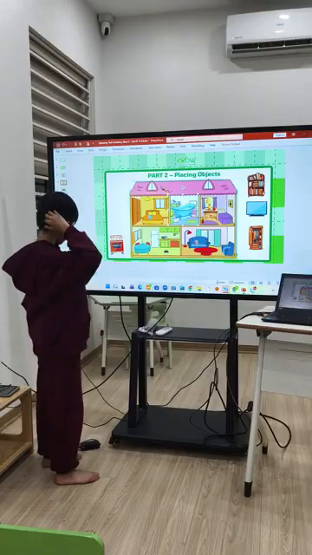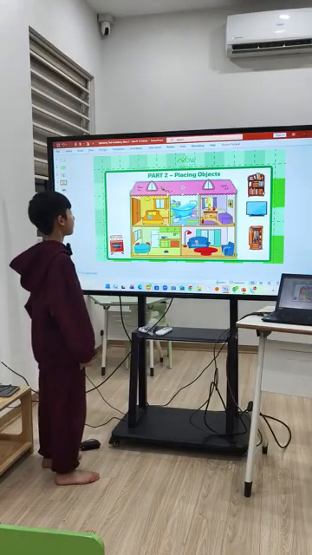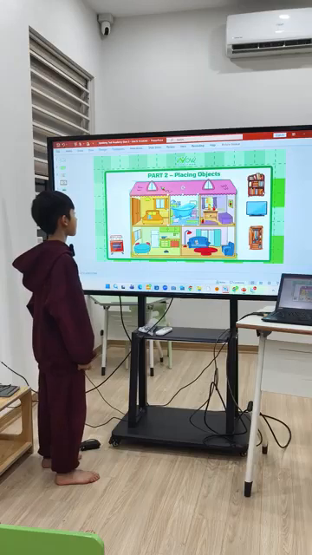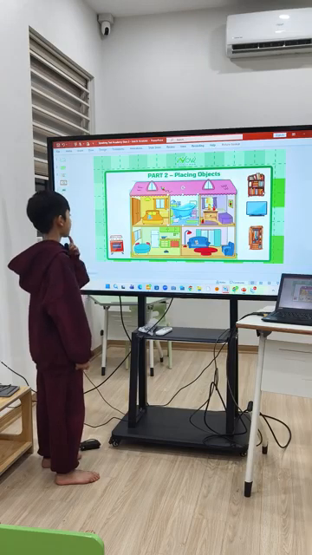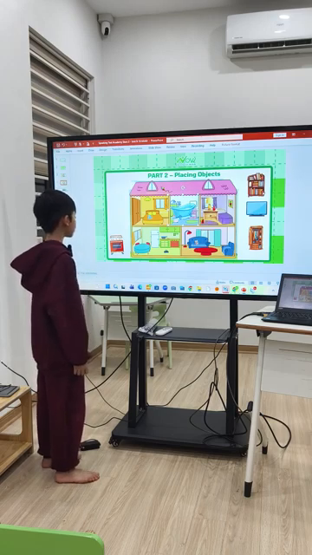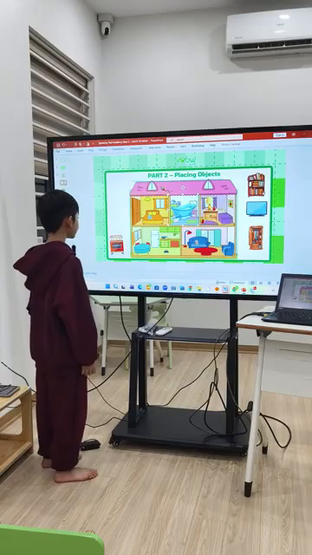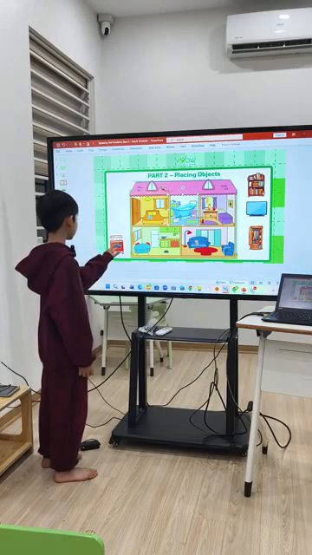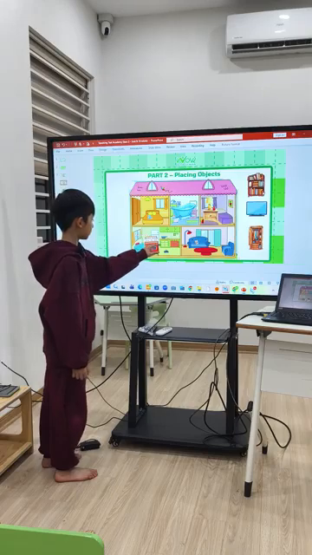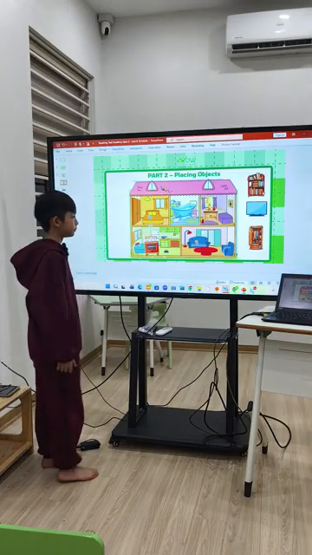This is a stove. The stove is in the kitchen. Click it. Next.